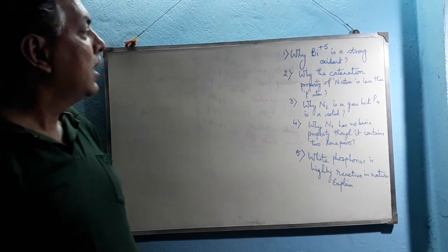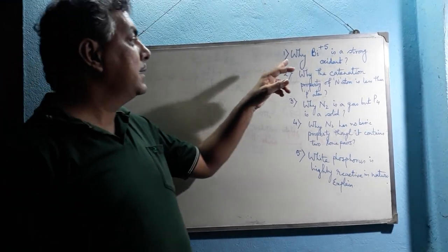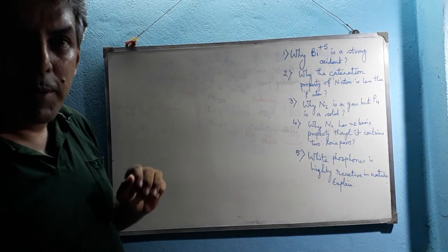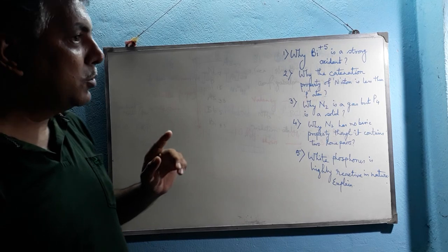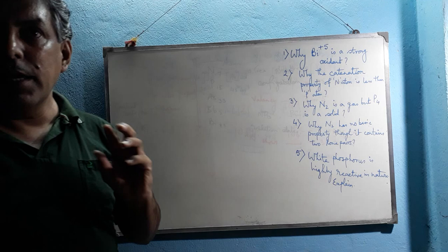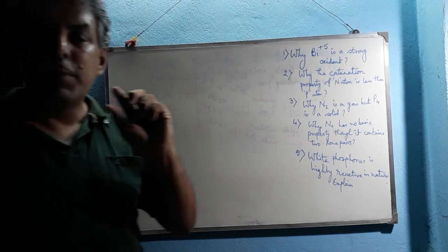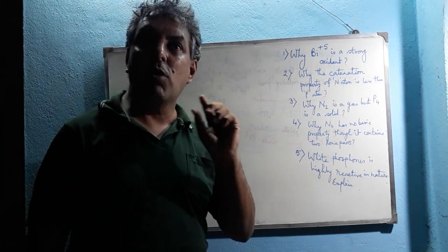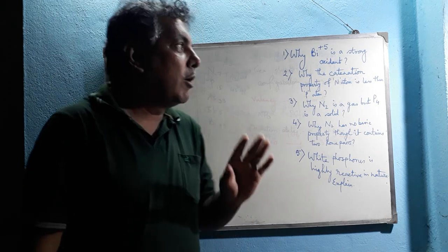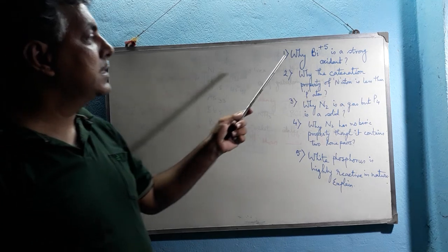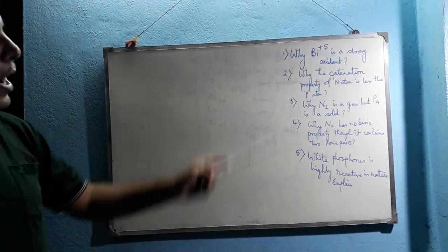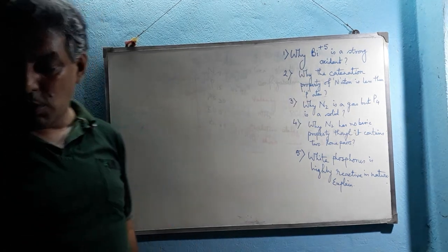Now, today I am discussing the 5 defined questions on group 15 elements. Through these questions we can clear the concept of group 15 elements, not on their compounds, but the elementary properties we have discussed already. Now the first question is, why is bismuth plus 5 a strong oxidant?